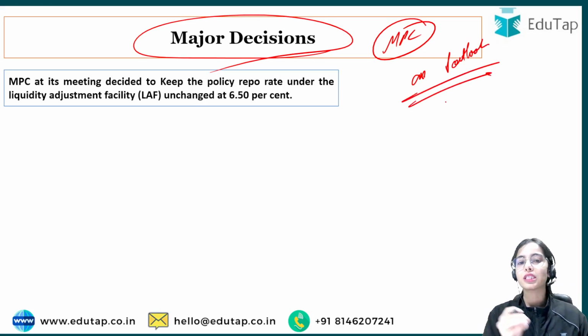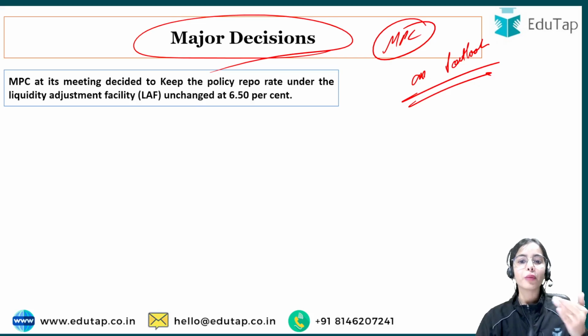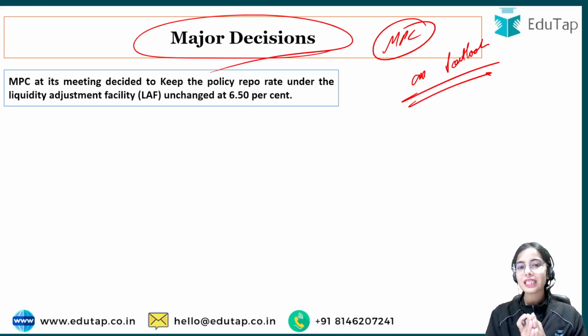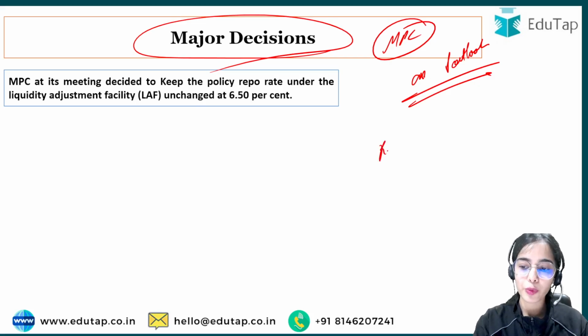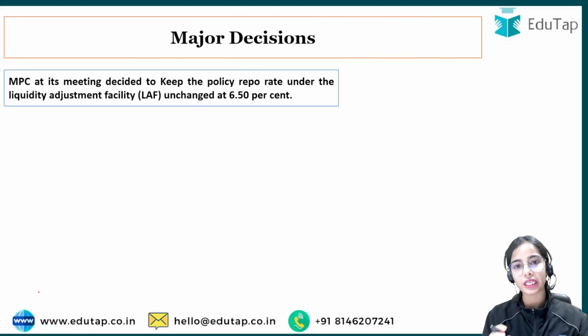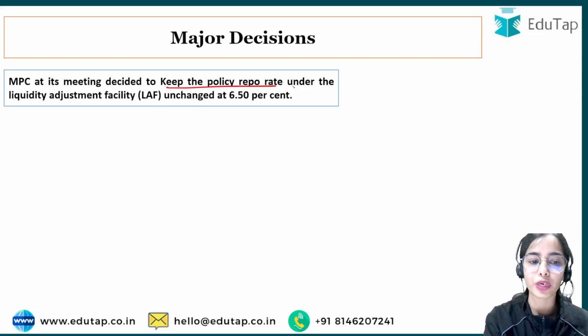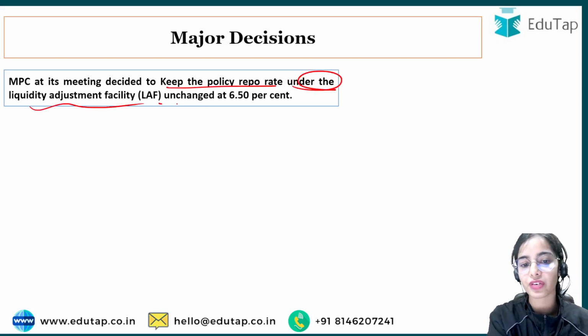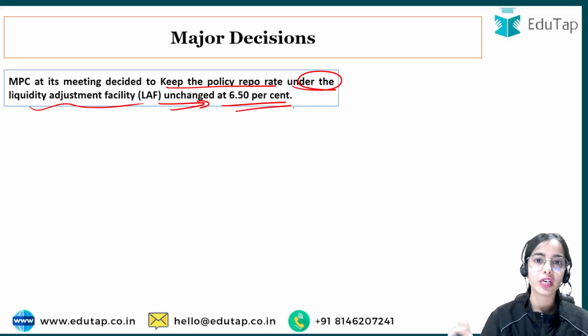We have also discussed in brief about the global economy. Now coming to the major decisions of the Reserve Bank of India, of the Monetary Policy Committee of the Reserve Bank of India. So the MPC has decided to keep the repo rate unchanged. Okay, we will discuss why this repo rate is unchanged, but the MPC at its meeting has decided to keep the policy repo rate under the liquidity adjustment facility unchanged at 6.50%.